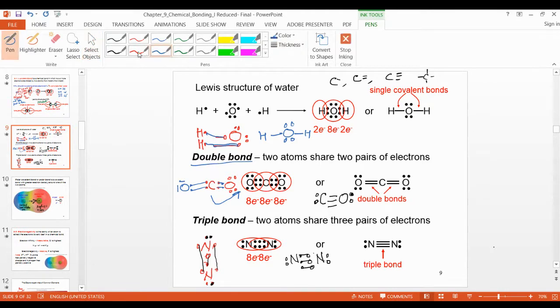Because only the oxygen attracts electrons, right? And this is carbon dioxide. The oxygen attracts electrons here and the other oxygen attracts electrons here, so the dipole moment is 0.